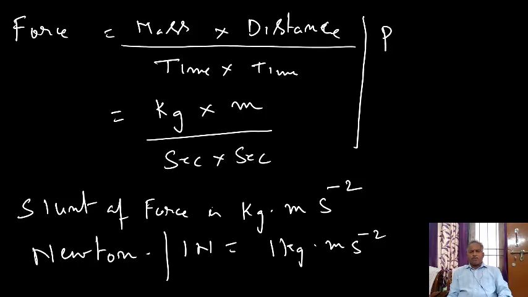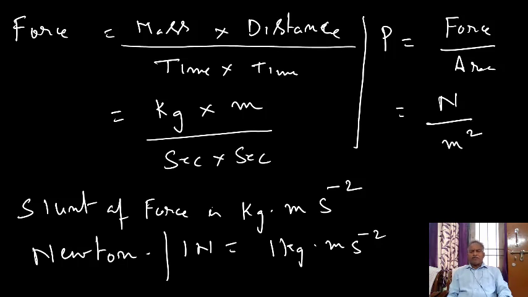Now what is the pressure? Pressure equals force by area. SI unit of force is Newton. SI unit of area is meter square. Therefore, this is Newton per meter square. So SI unit of pressure is Newton per meter square, and it is called Pascal.